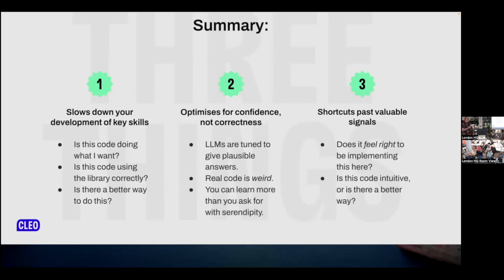There are plenty of idiosyncrasies and things that are confusing and unintuitive that are left over artifacts of history from a decade ago, and they don't look right when you use them. And because they don't look right, you won't get those things from ChatGPT, from SuperMaven, or whatever. And as I sort of said earlier, you can learn more than you ask for with serendipity.